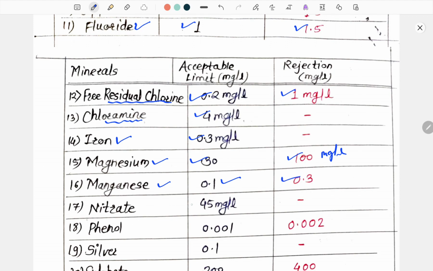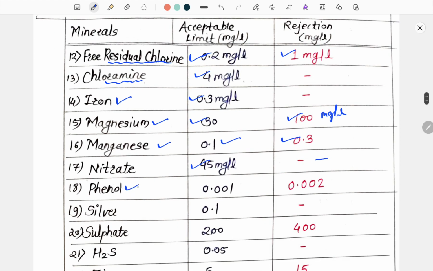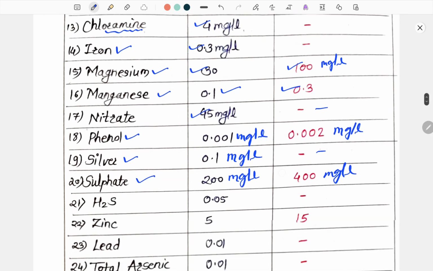For nitrate, the acceptable limit is 45 mg per liter. There is no rejection limit. Next one is phenol. The acceptable limit is 0.001 mg per liter and the rejection limit is 0.002 mg per liter. For silver, the acceptable limit is 0.1 mg per liter. There is no rejection limit. For sulfate, the acceptable limit is 200 mg per liter and the rejection limit is 400 mg per liter.